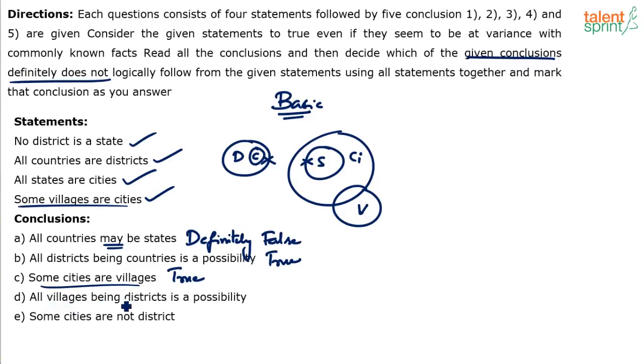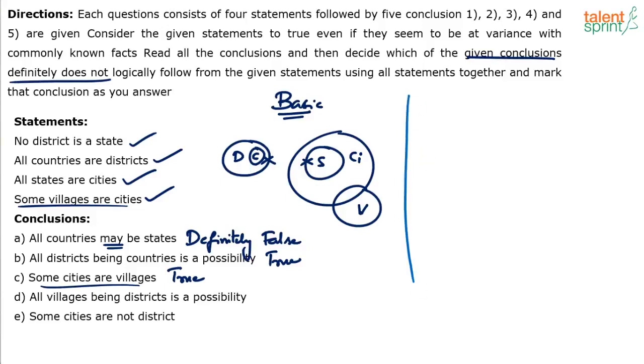Next, all villages being districts is a possibility. Can all the villages be districts? Possible. Nothing wrong. For example, we can draw villages in this fashion. Let me use a different color. We can draw villages like this. All villages being districts, yeah, all villages can be districts.